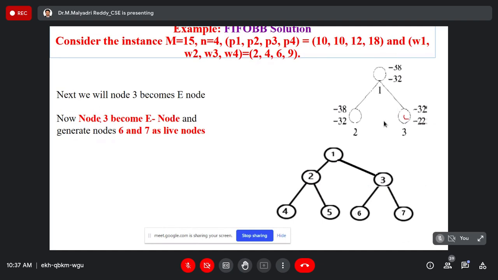Once 3 becomes E node, it generates the children 6 and 7. Next I have to calculate the boundary functions for 4, 5, 6, 7. In total you have to calculate. After that I have to decide whether there is any killing of dead nodes or not.